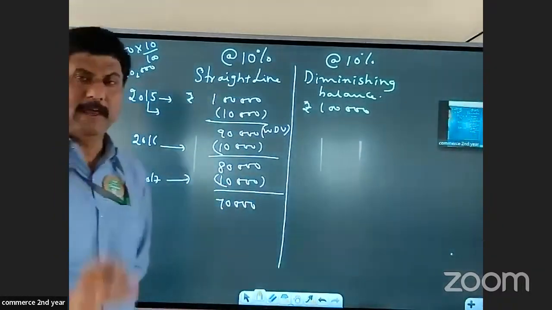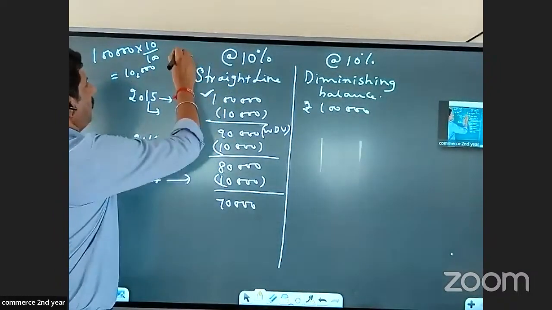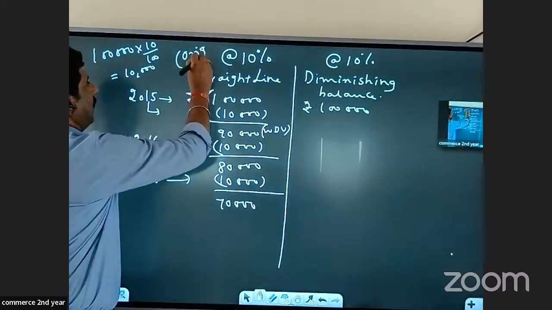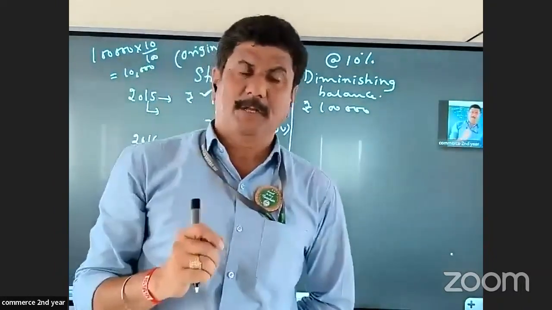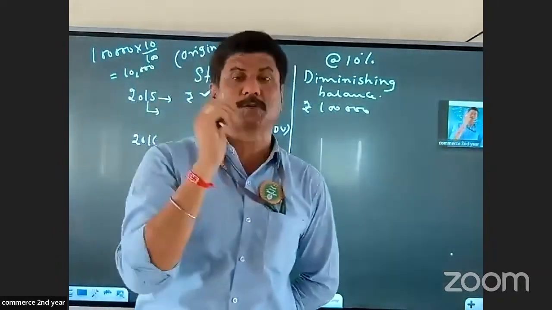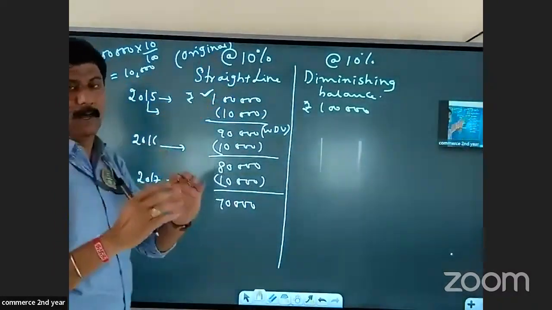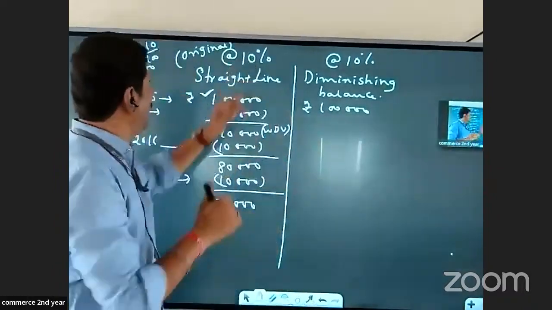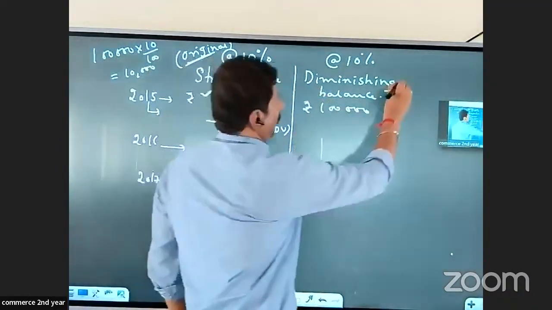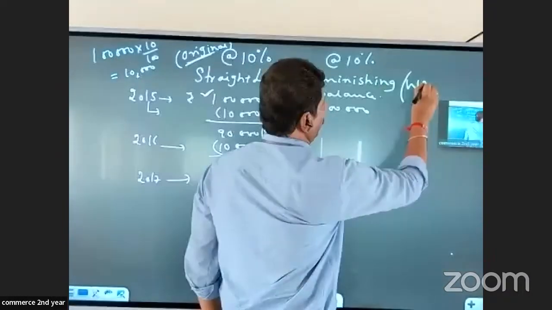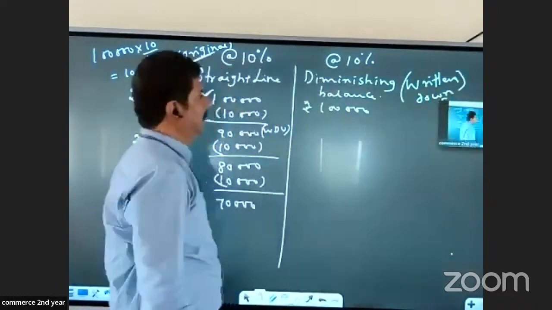See this? What am I doing every time? I am calculating the depreciation on the original cost. If you remember, I told you one name for this method is original cost method. Under this method, we calculate depreciation throughout the life of the asset on the original cost only, the cost at which we acquired it. That is why this is also called original cost method. Now let us come to the diminishing balance method, also called written down value method.